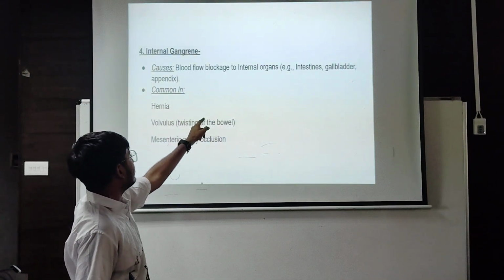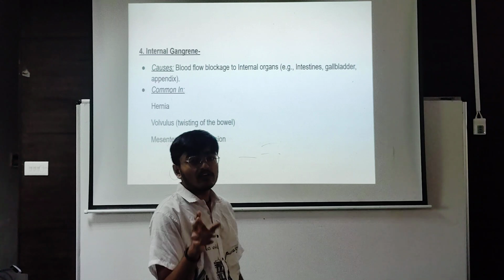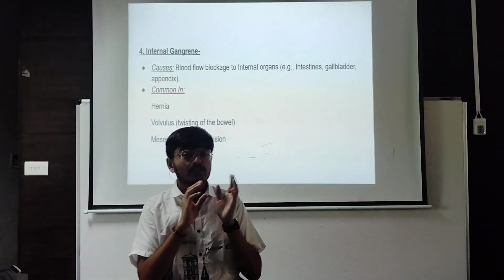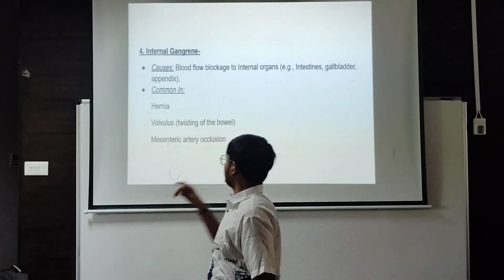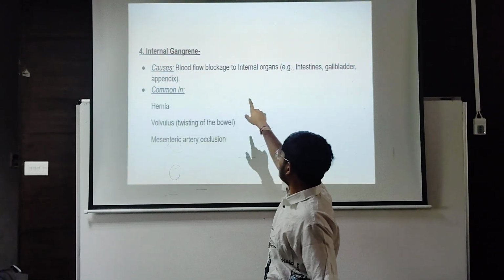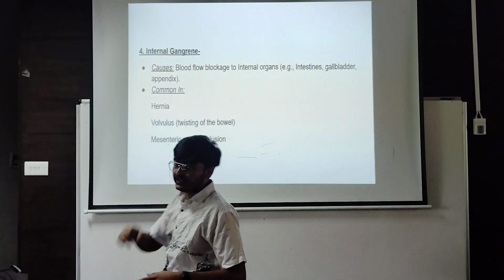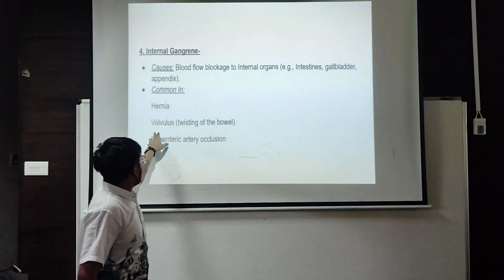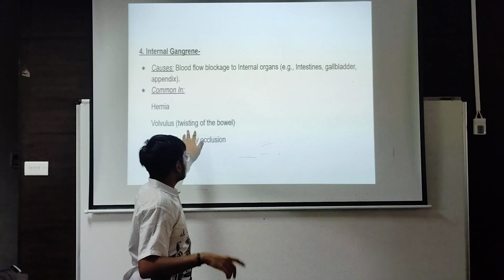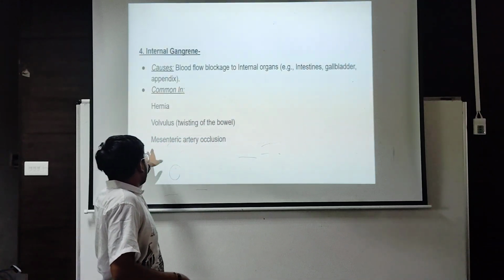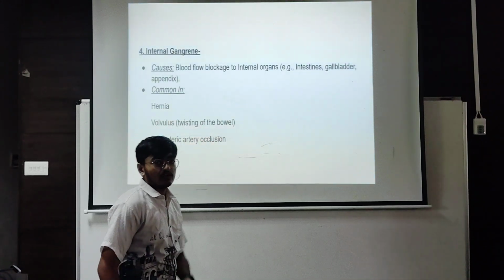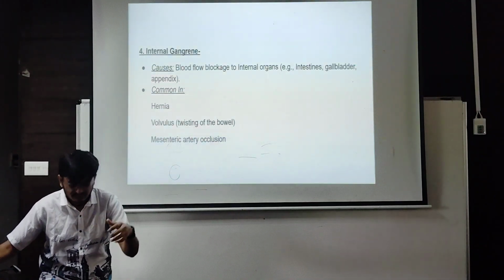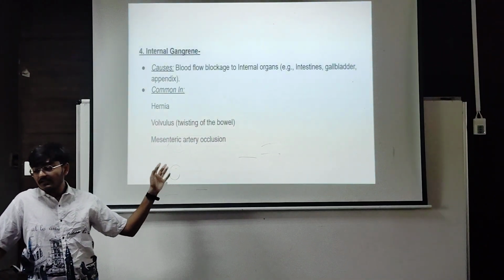Now you can see the fourth type, which is internal gangrene, which is caused by blood flow blockage to internal organs. As I said in the introduction, there are highly rare chances that a person gets infected in the muscles or internal organs. So this is the one case where the internal organ becomes affected by gangrene, which is common in hernia patients, volvulus, which is also called twisting of the bowel, and mesenteric artery occlusion. This is the commonly seen disease where internal gangrene will occur.